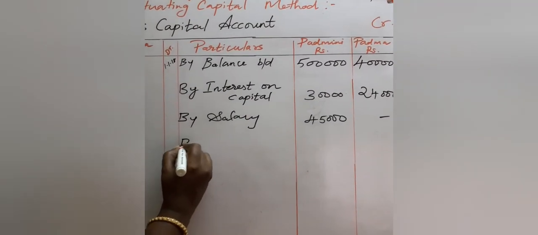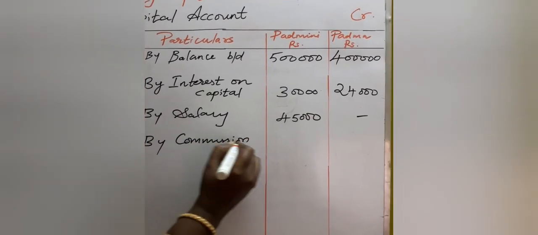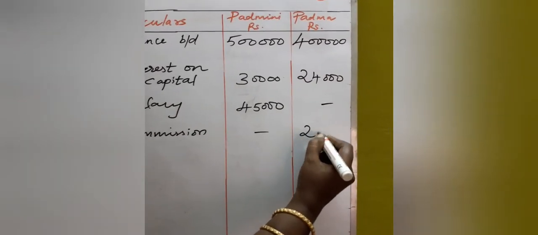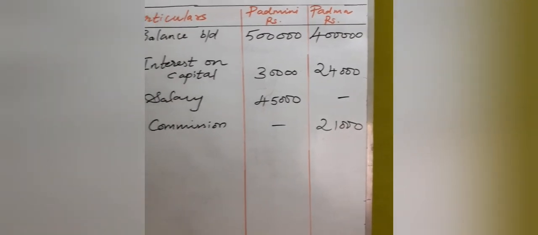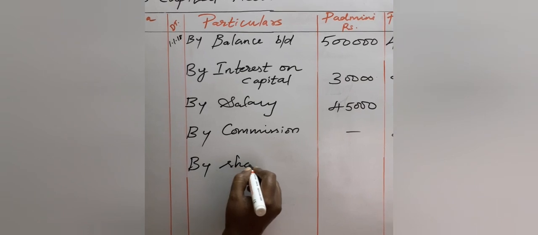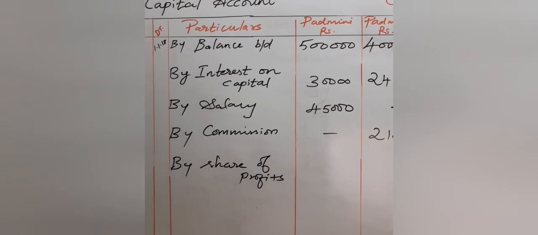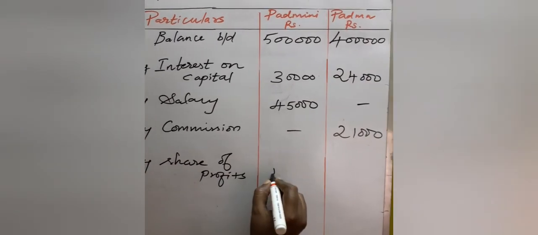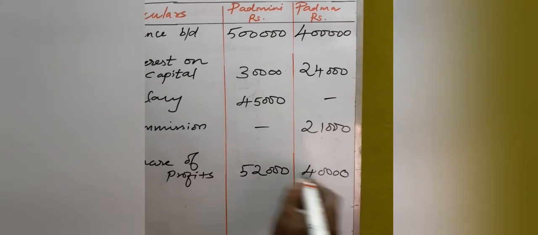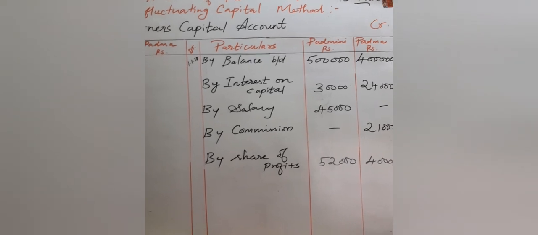Next item, by commission. Padmini is not receiving any commission, Padma is receiving 21,000. Next, share of profits, they both are receiving 52,000 and 40,000 respectively. So these are the items that have to be entered in the credit side of the partners capital account.